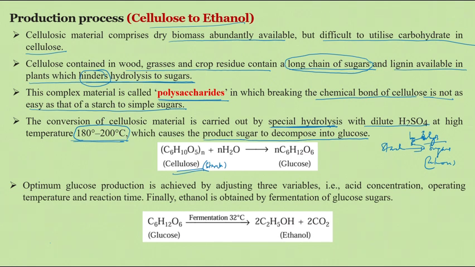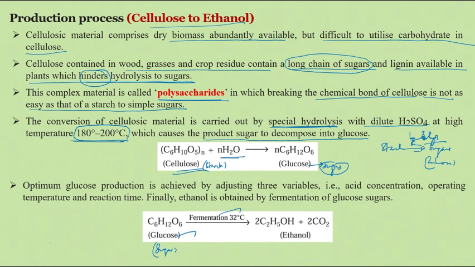Here the starch, with the special hydrolysis, can be converted into glucose. That glucose is nothing but the sugars. Then after that, the glucose is converted into ethanol with the help of the fermentation process, which is normally kept at room temperature.